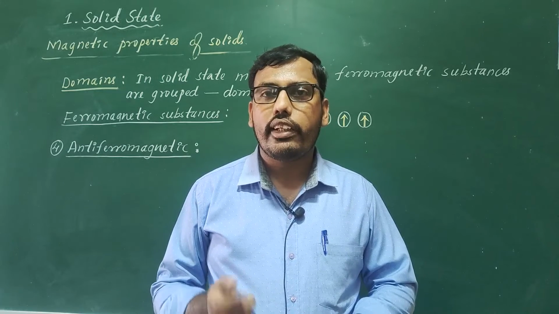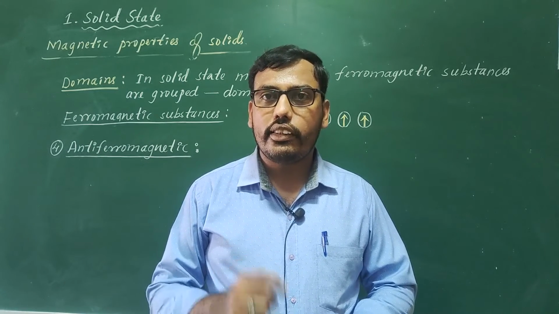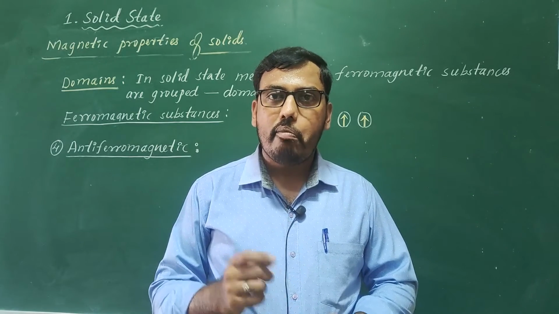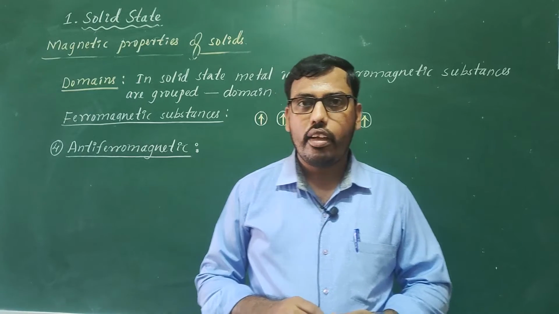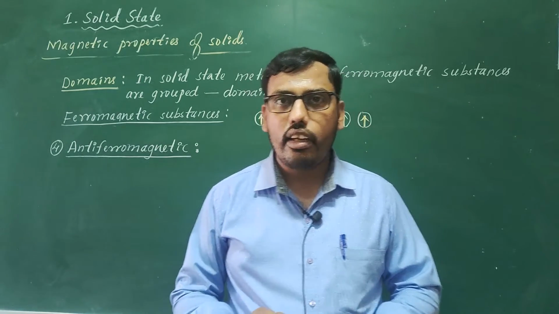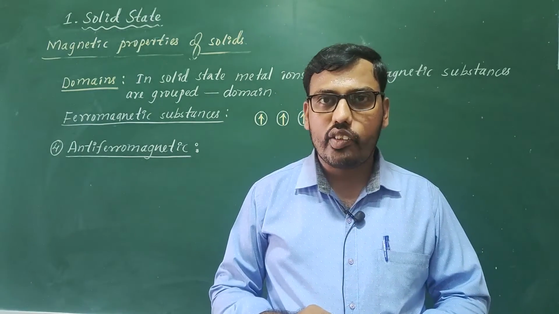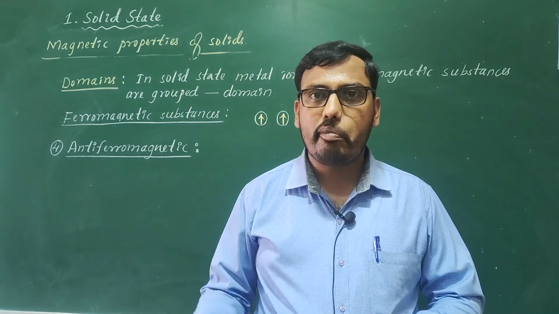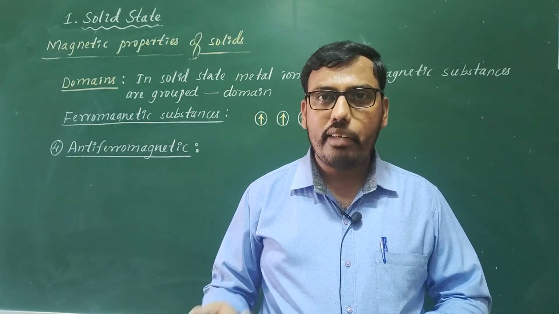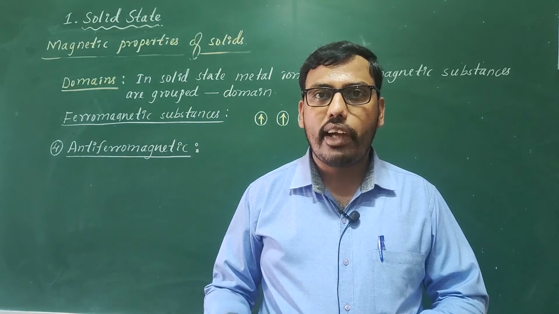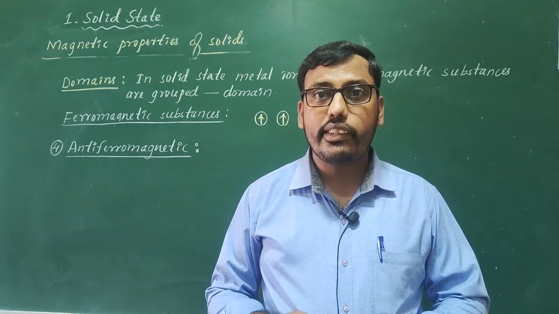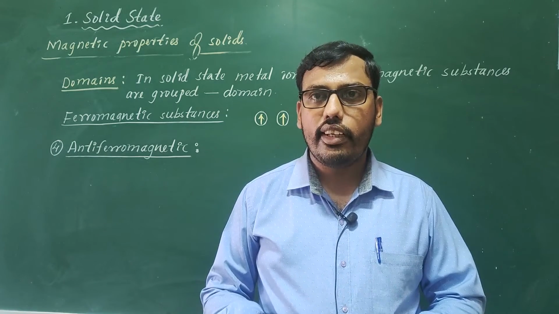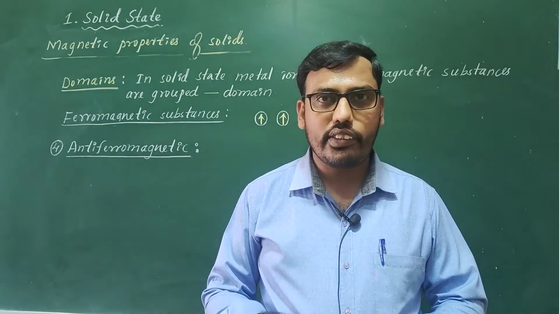It means to say that the net magnetic moment of the domain is 0 because they are arranged parallel and anti-parallel but in equal numbers. Say 3 domains are arranged in parallel and another 3 have anti-parallel directions, what happens to the net magnetic moment? That will be 0. So they are not attracted by the magnetic field, hence they are antiferromagnetic substances.